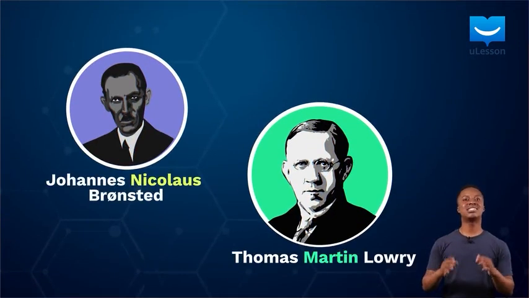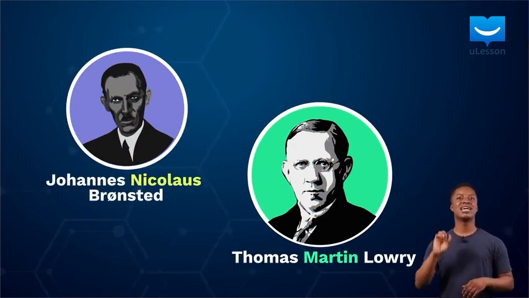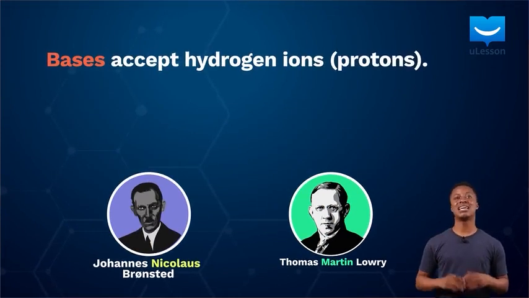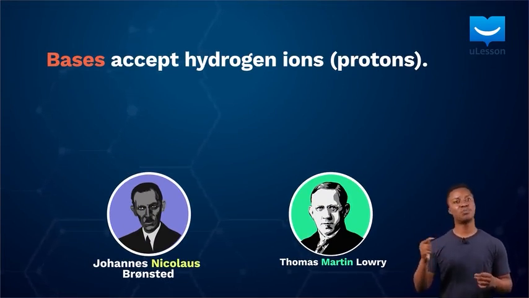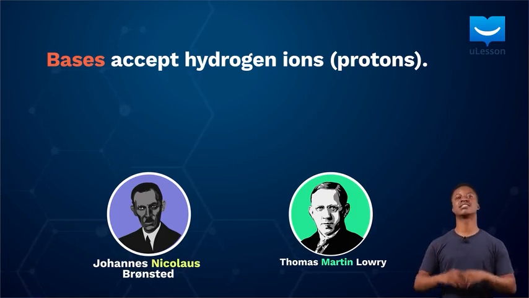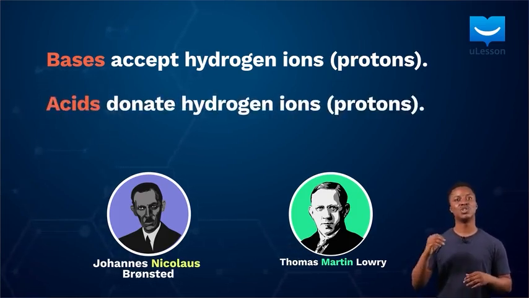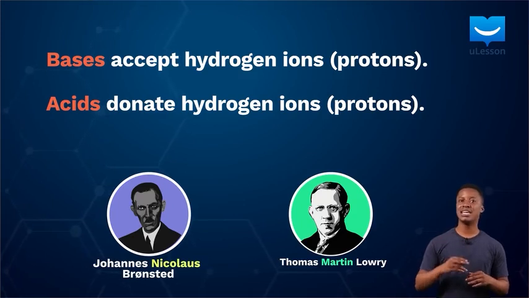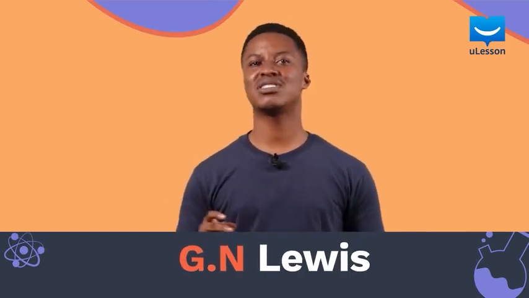So, Bronsted and Lowry, though they worked separately, agreed that a base should simply be defined as a substance that accepts a hydrogen ion or proton. Hence, according to Bronsted-Lowry, an acid is a substance that donates a proton, while a base is a substance that accepts the proton. Another scientist named G.N. Lewis also gave his own definition of acids and bases, but we will discuss that much later.